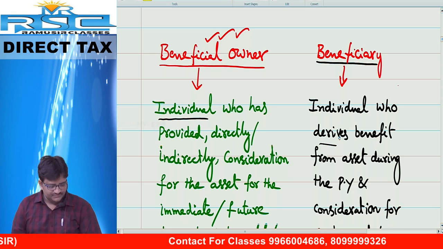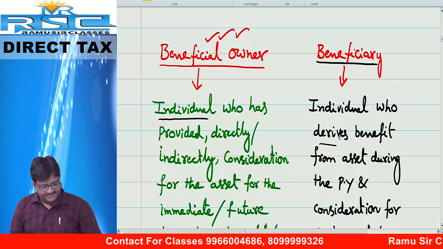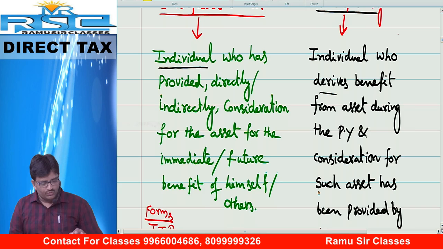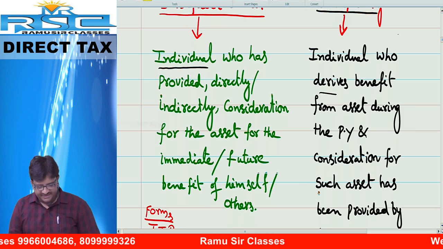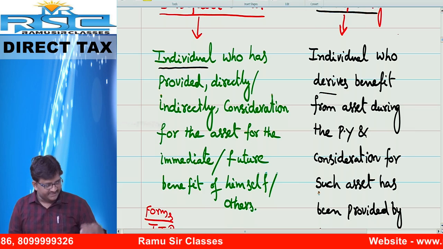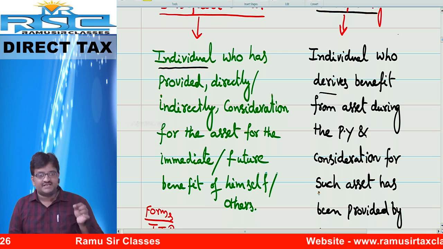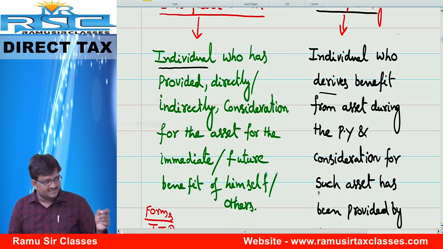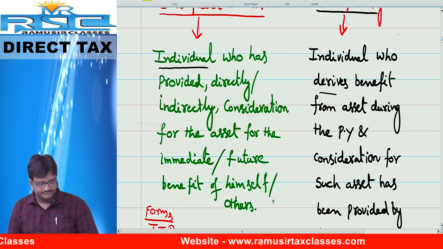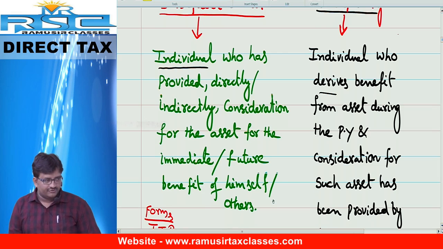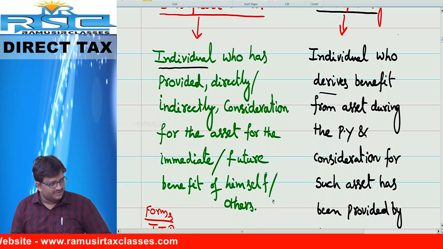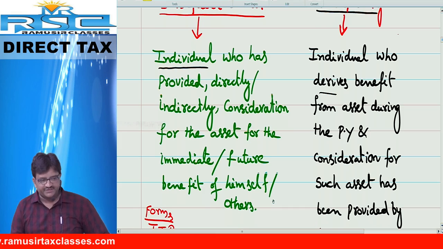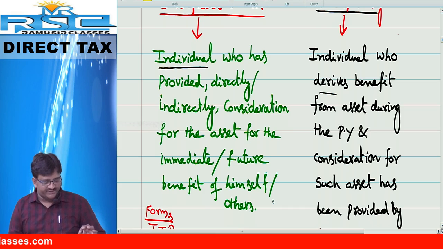Individual who has provided directly or indirectly consideration for the asset for immediate benefit or future benefit. Immediate or future benefit of himself or others.